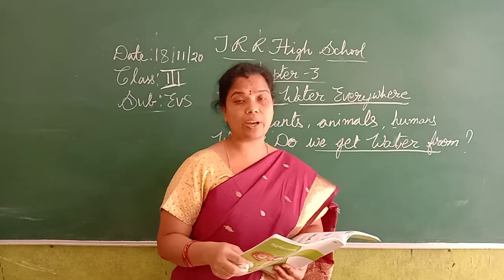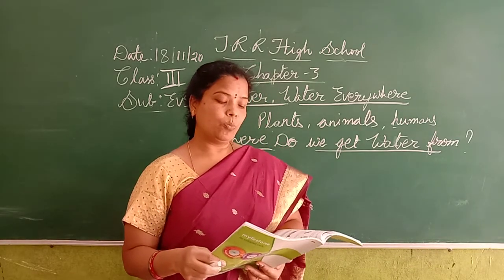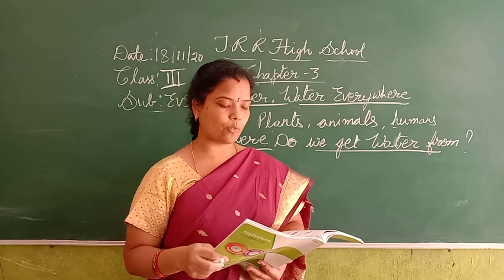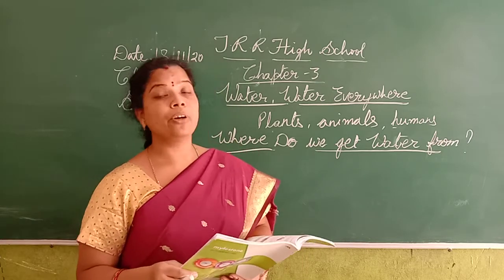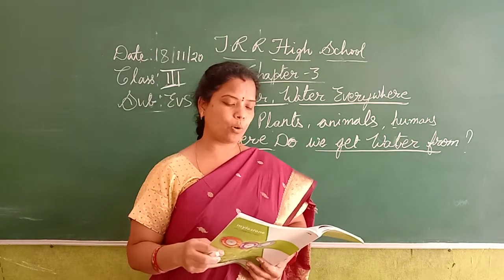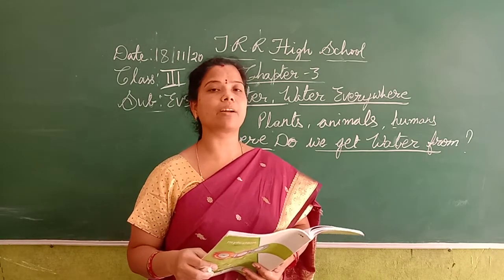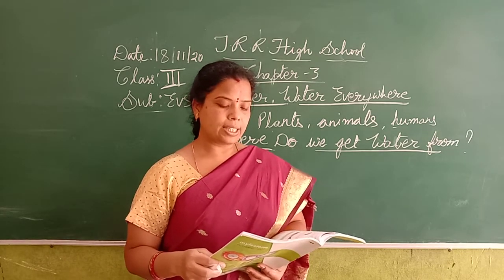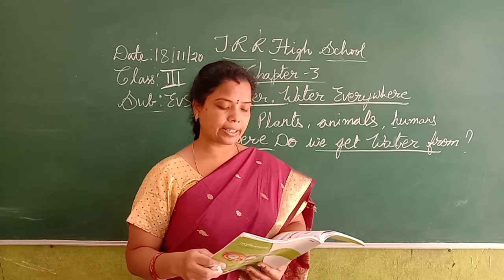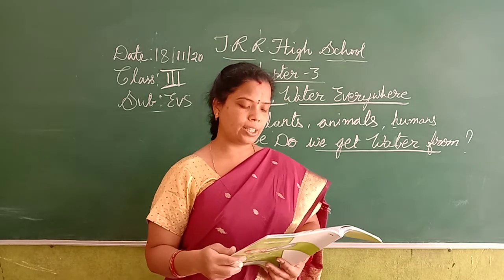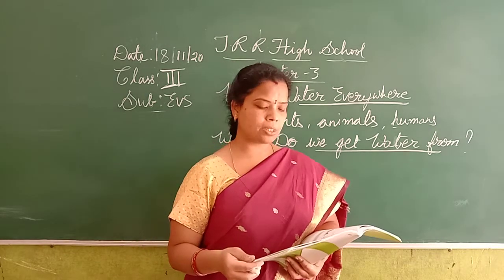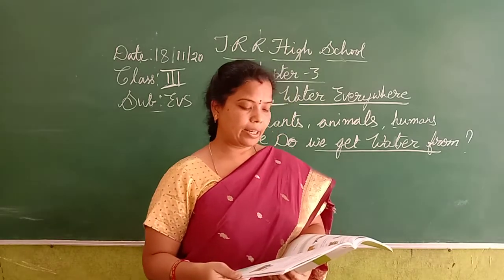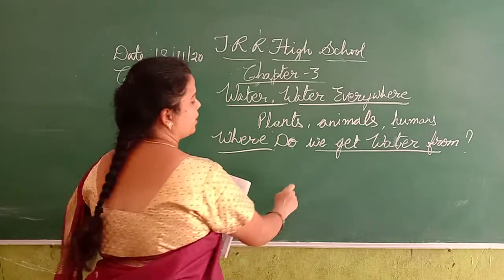Now we will read and find out. Rain is the most important source of water on the earth. Source means requirement. Rain falls on the ground. Some of the rainwater gets collected in the seas, oceans, rivers, streams, springs, lakes and ponds. That is what we discussed.